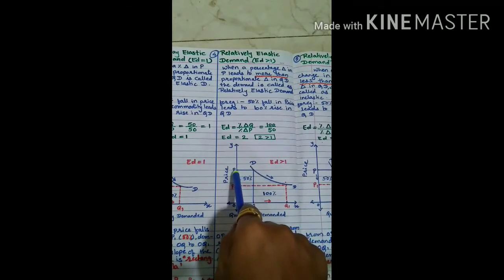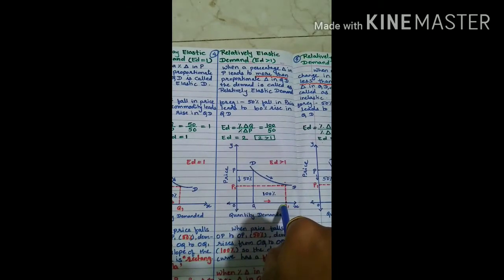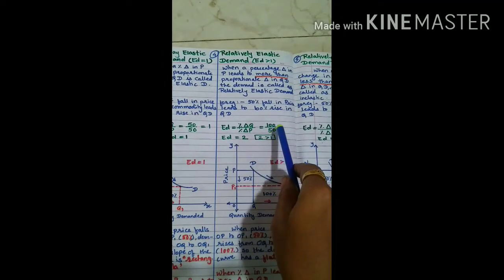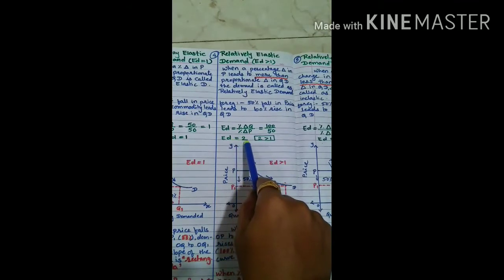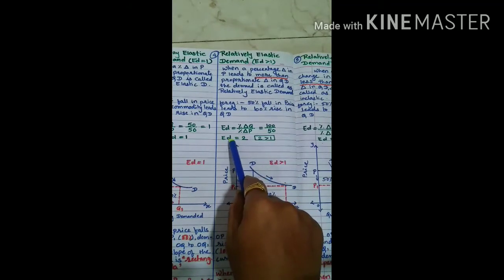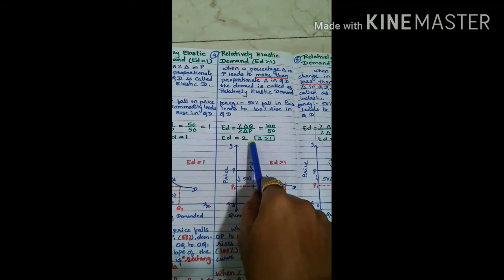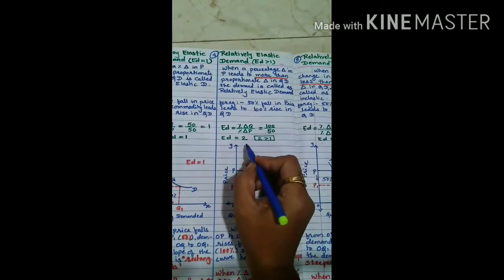Here also the dotted line shows change in price and change in quantity demanded. In case of relatively elastic demand curve, price changes by 50%, demand rises by 100%. So we get answer ED is equal to 2. So elasticity of demand, answer 2, is more than 1.